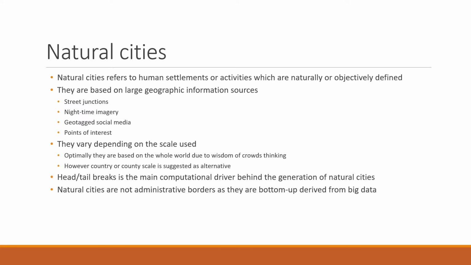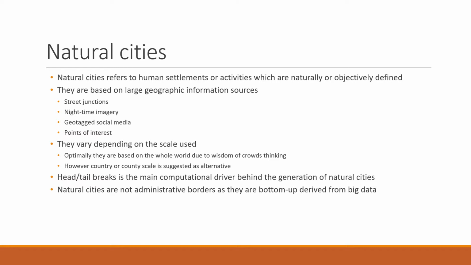Natural cities refer to human settlements or human activities which are naturally or objectively defined. They can be seen as natural borders to cities or large villages. Administrative borders, for example, are defined by the government or municipality and are not always, or actually most of the time, not corresponding to the actual city edges. The natural cities are not defined by a government or municipality, but by large geographic information datasets.